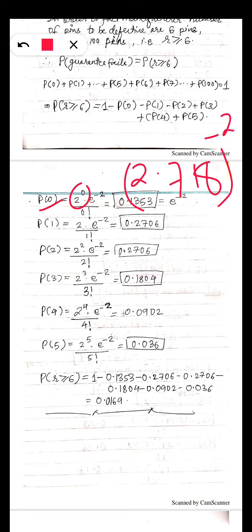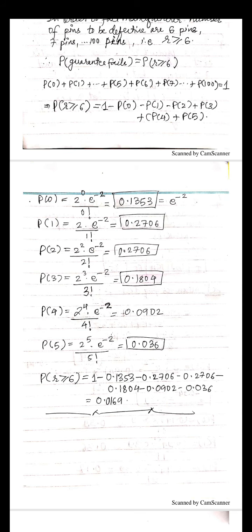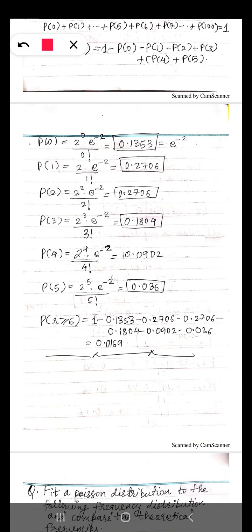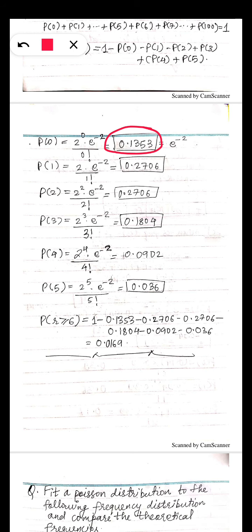So this term is everywhere in every probability. So you have to calculate it and keep it separately to write it in every probability. So how to calculate this? You will calculate 1 upon 2.718 raised to 2. So you can find this and divide it by 1. What you will get? You will get 0.135. So the value for E raised to minus 2 is this. So use this every time in other probabilities.